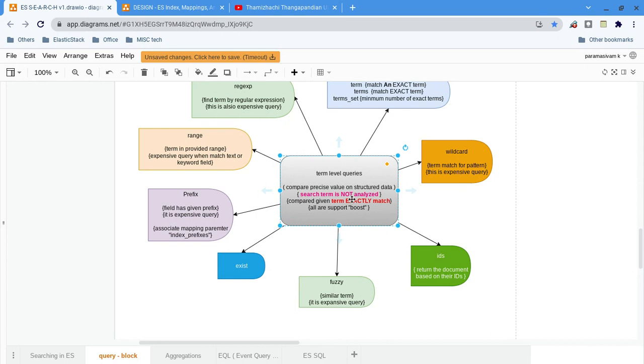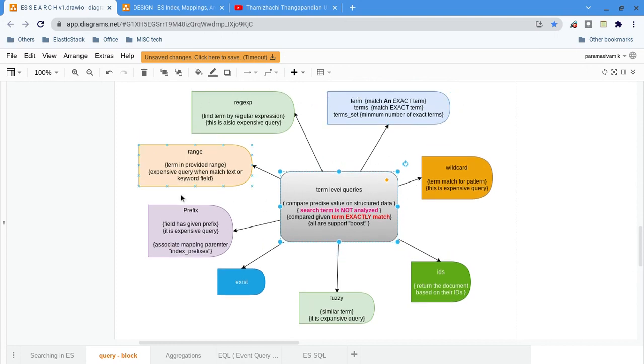If it is a text field, it's better to go with a full text query like match phrase. So mostly we will be using keyword, which has a single string value or single word, and that is what we are going to match exactly. Since it is a keyword, it is not analyzed. Term level query is not good for working with string text fields. That is a thumb rule.